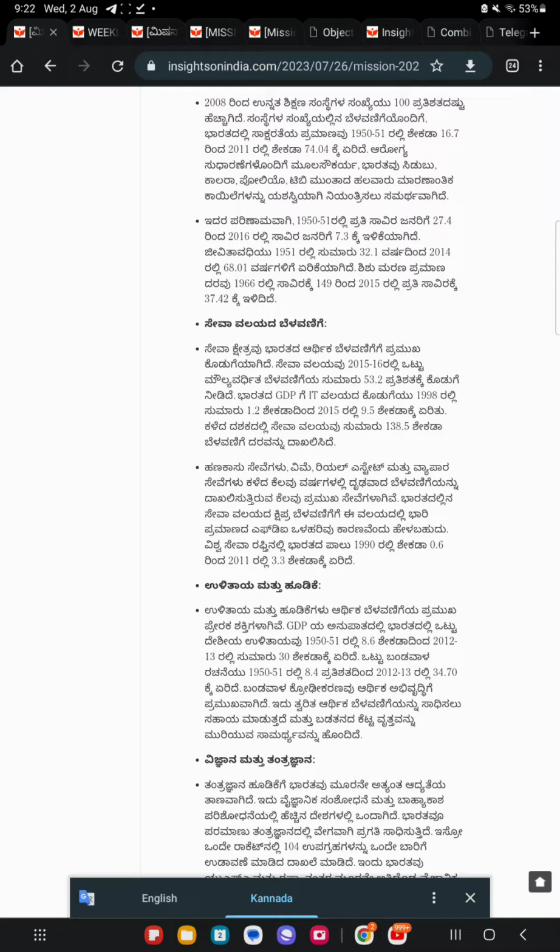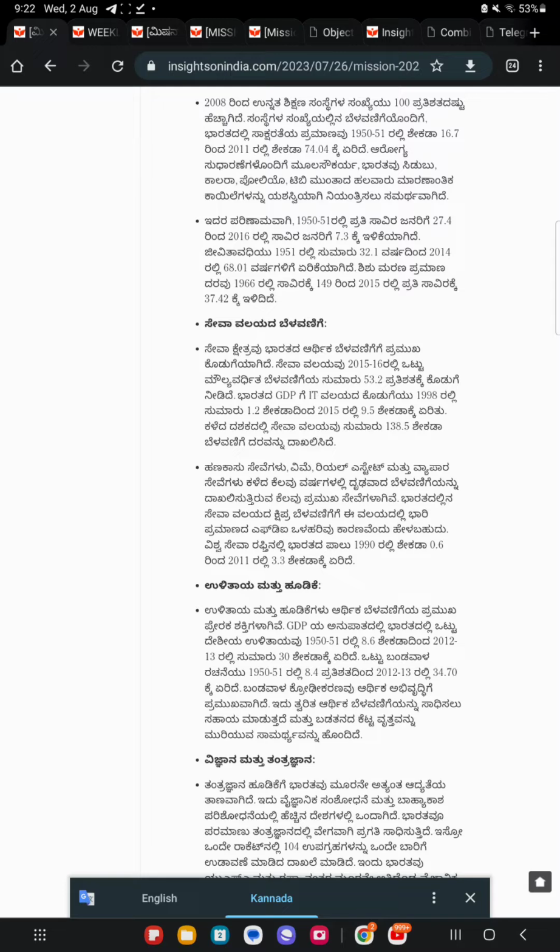Health infrastructure. India has been able to successfully control a number of life-threatening diseases such as smallpox, cholera, polio, TB, and so on. As a result, there has been a fall in the death rate from 27.4 per thousand persons in 1950-51 to 7.3 per thousand persons in 2016. The life expectancy has increased from about 32.1 years in 1951 to 68.01 years in 2014. The infant mortality rate has declined from 149 per thousand in 1966 to 37.42 per thousand in 2015.